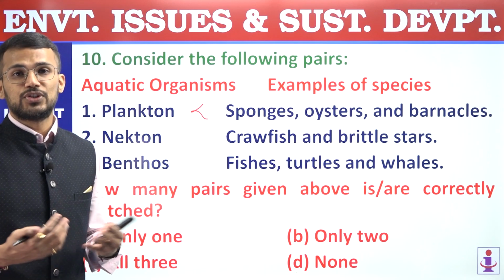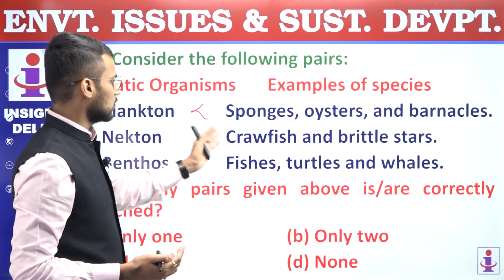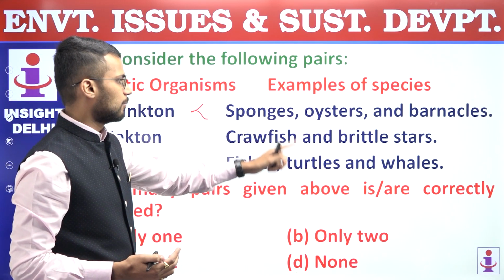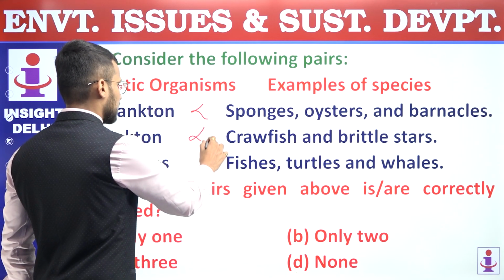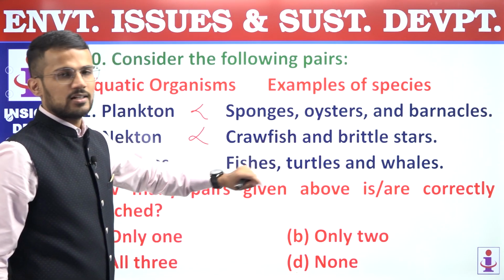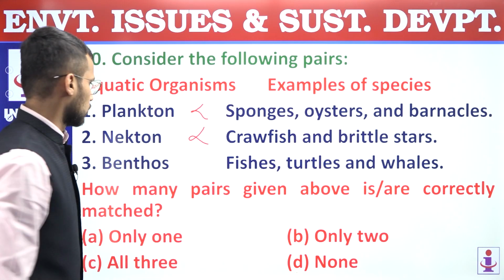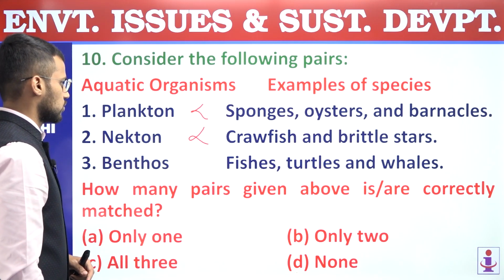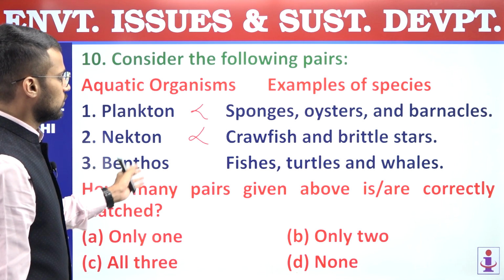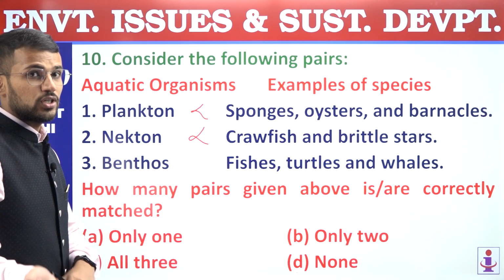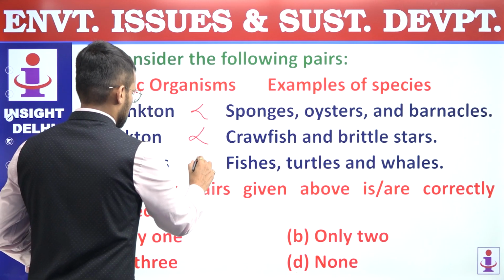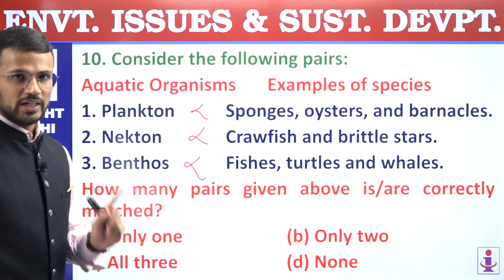They are like fishes. So if they are matched with crawfish and brittle star, again it is incorrect because crawfish and brittle stars are organisms found on the ocean floor. Third is benthos. Benthos is matched with fishes, turtles and whales which are actually nectons, and that's why the third pair is also incorrect.